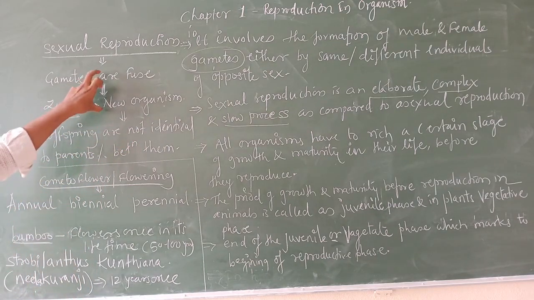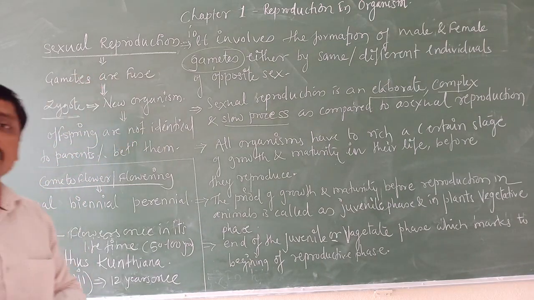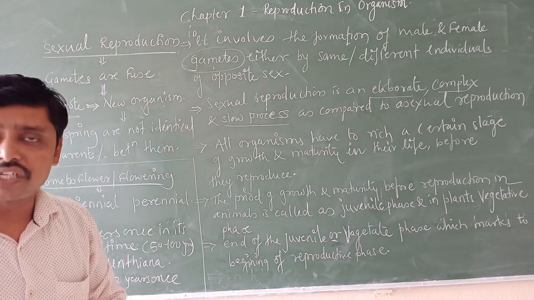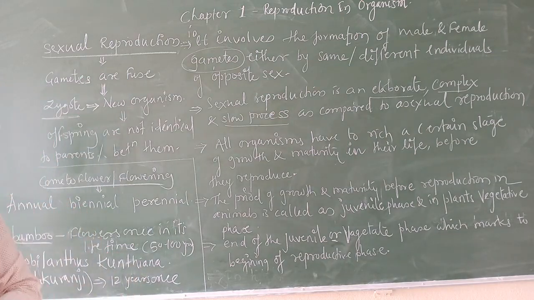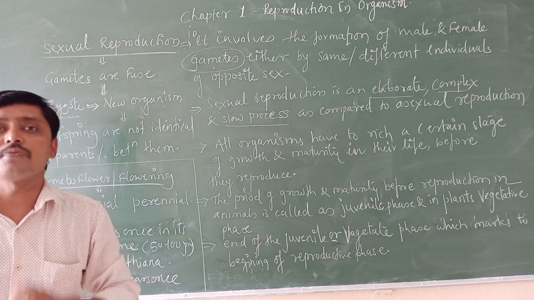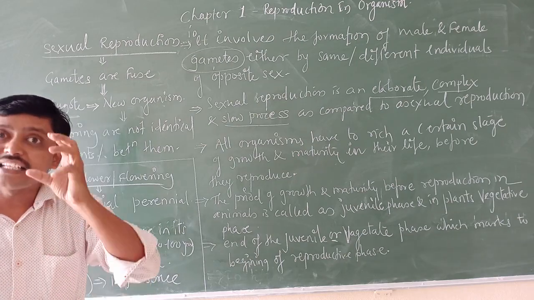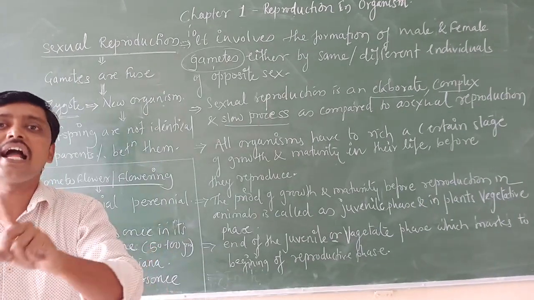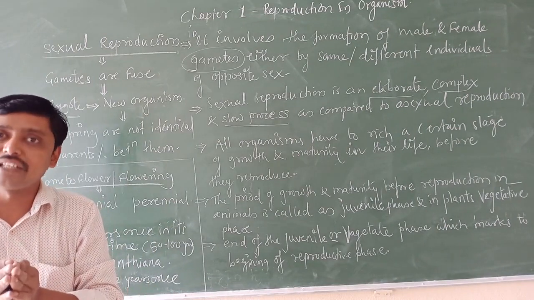Now, what is another important difference between asexual and sexual reproduction? In asexual reproduction, I told you, the offspring are similar to their parents and similar to each other.